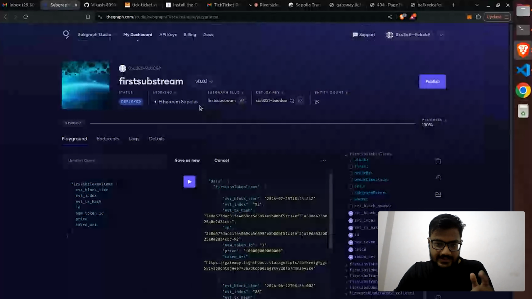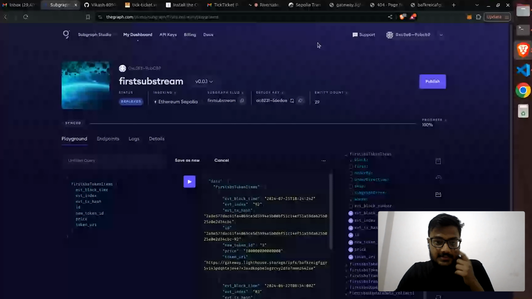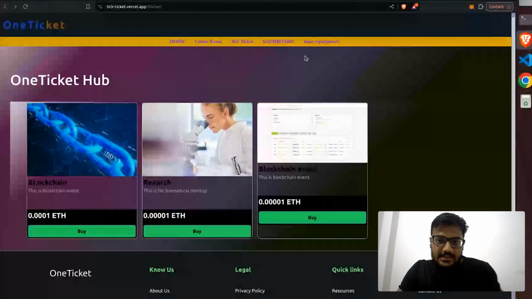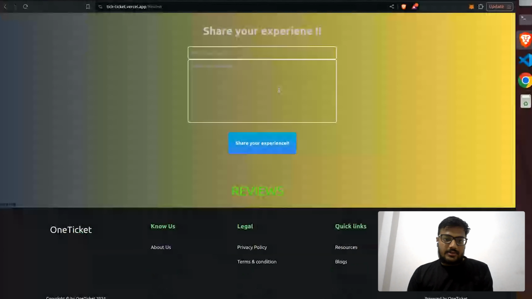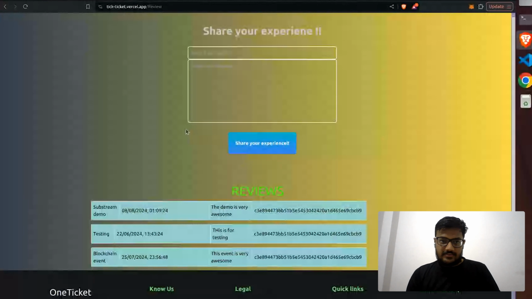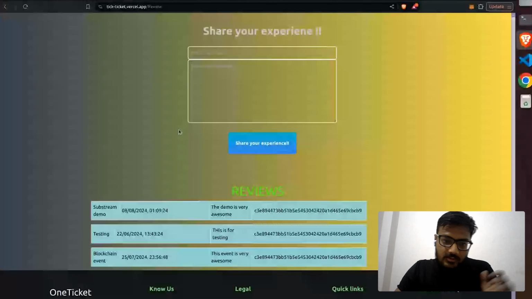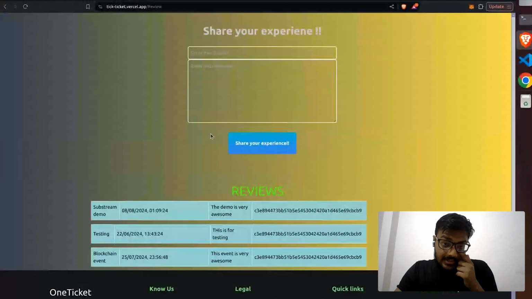So basically, it's the first use of the subgraph, and the second I used here. After the NFT marketplace section, we have the experience section where anyone can give experience. For example, I joined one demo, for example the Substream demo, and someone buys the ticket, someone joins the event. After the event, someone wants to give feedback for that demo, so he or she can come to this part and give the event name, message, and then share their experience.